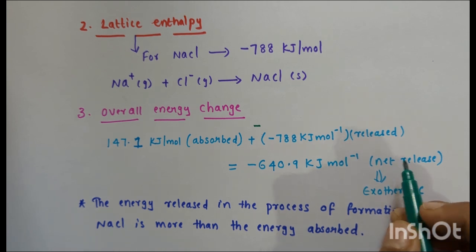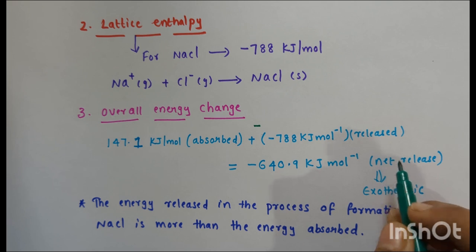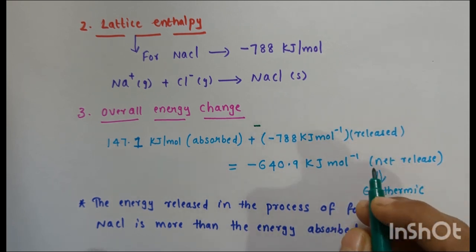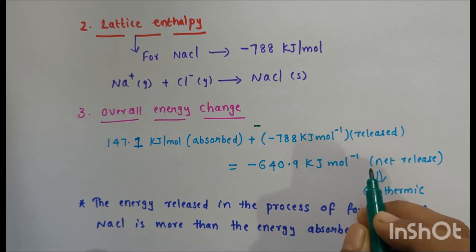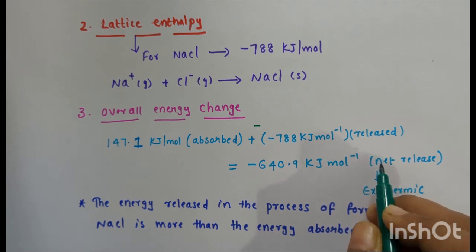So the exothermic lattice enthalpy drives the process and compensates for the energy required to form the ions. This makes the overall formation of NaCl energetically favorable as the system releases more energy than it absorbs, resulting in a stable crystalline structure.